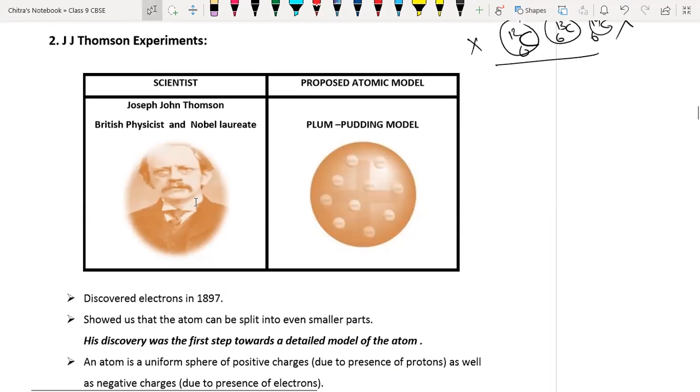Now the next theory was given by Sir J.J. Thomson. Sir J.J. Thomson was the first to discover the electron. He discovered the electron in 1897. The time period is somewhat different in different books. Somewhere it is 1868, 69, somewhere 1865. So the time period given in different books is not the actual fact.